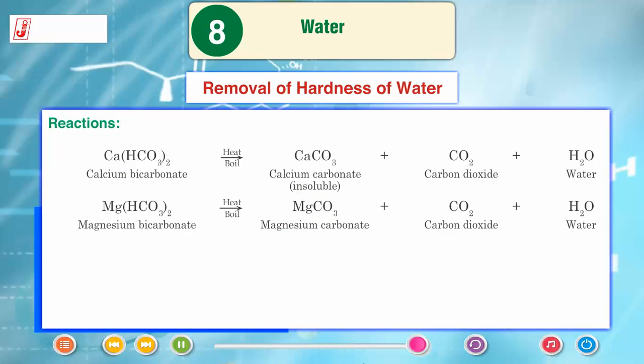Reactions. Ca(HCO3)2, calcium bicarbonate, on heating or boiling gives CaCO3, calcium carbonate, which is insoluble, plus CO2, carbon dioxide, plus H2O, water. Mg(HCO3)2, magnesium bicarbonate, on heating or boiling gives MgCO3, magnesium carbonate, plus CO2, carbon dioxide, plus H2O.